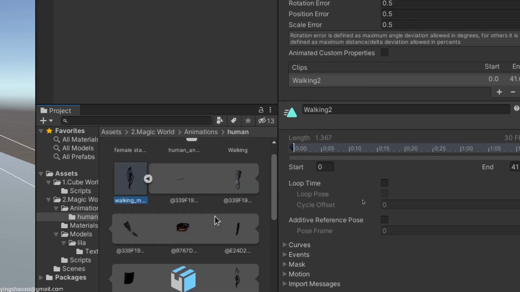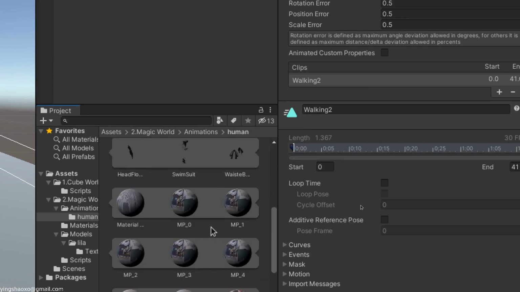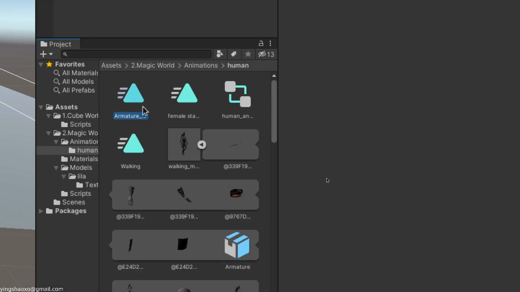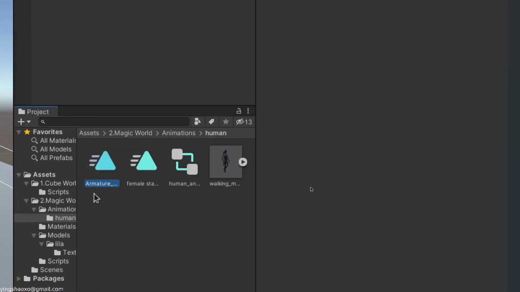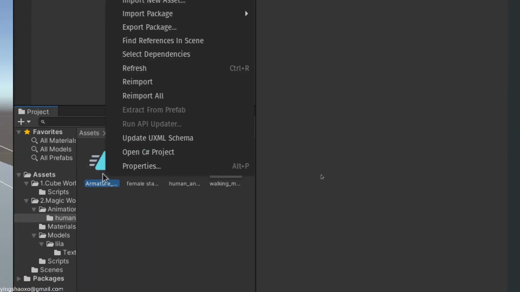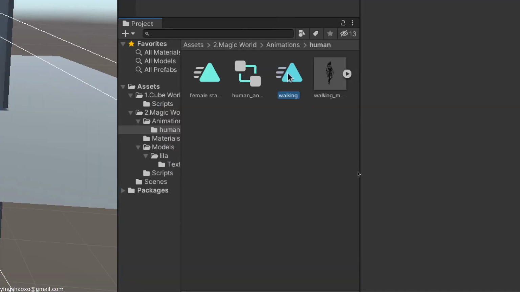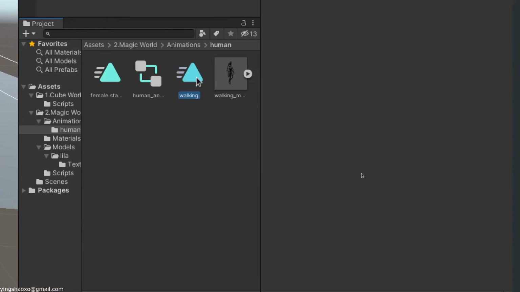When you click that, you will see a bunch of different things out there, and one of them is actual action. So what you could do is press Control with D, then it will copy that animation to the folder where this object is. For now we got this animation, but it has a bad length, so we need to rename it to working. And now we got an animation called working.